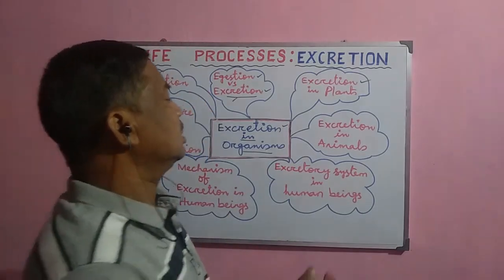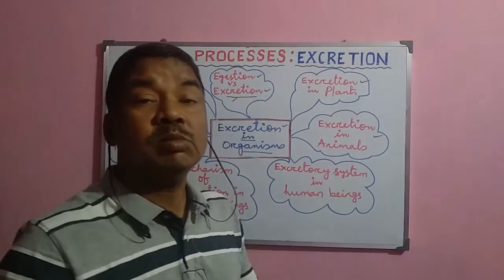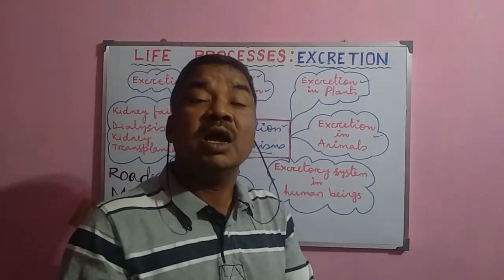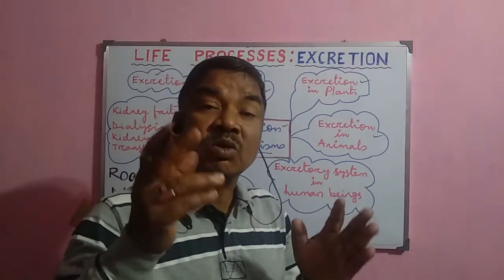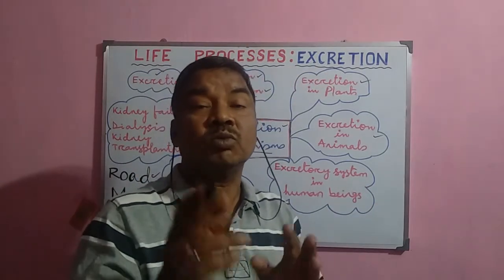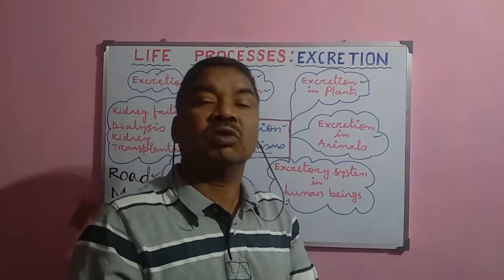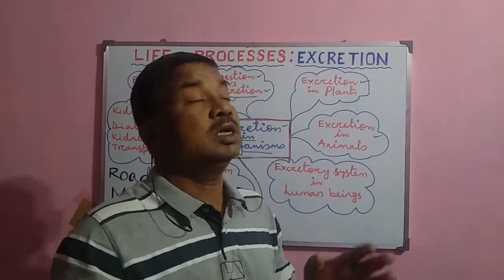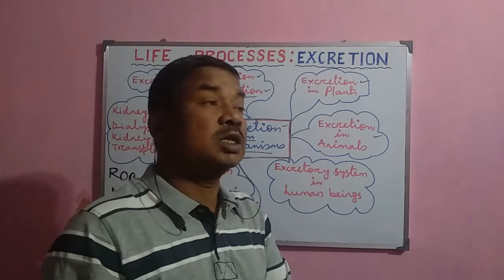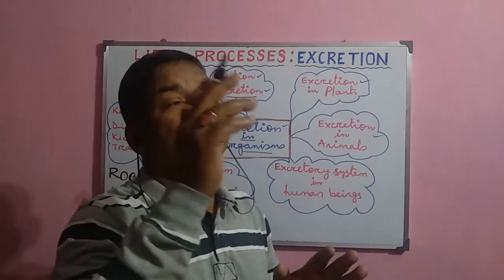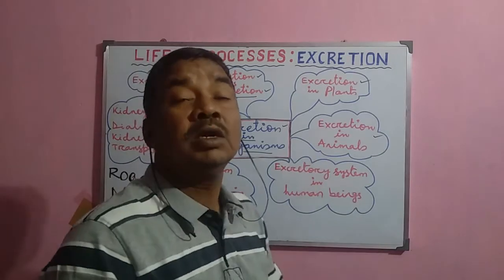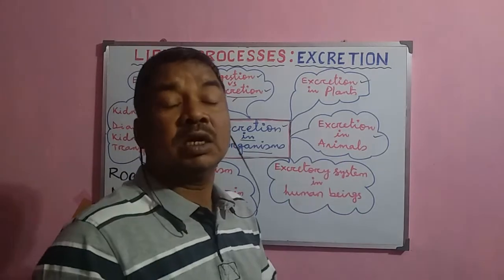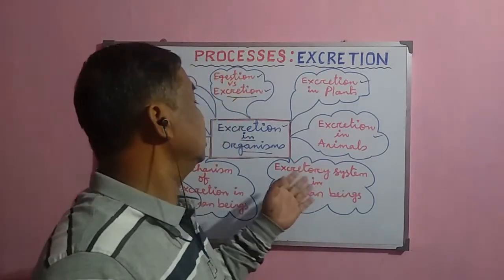Now after that, excretion in animals. Normally animals produce different metabolic wastes like ammonia, urea and uric acid. These are nitrogenous waste materials, and they are more toxic than other wastes, like carbon dioxide. So these ammonia, urea and uric acid are removed from the body of the organism by specific organ systems. This is called the excretory system in animals. And we shall discuss the excretion in amoeba, then the excretion in earthworm, then the excretion in human beings.